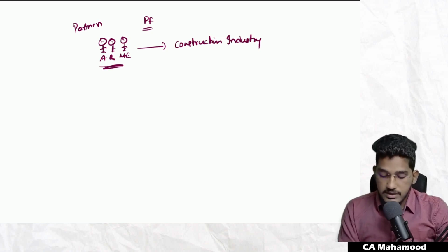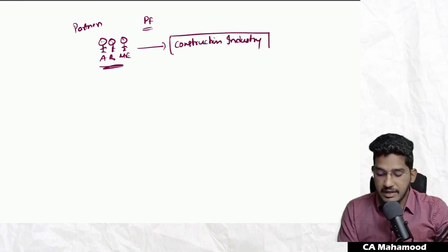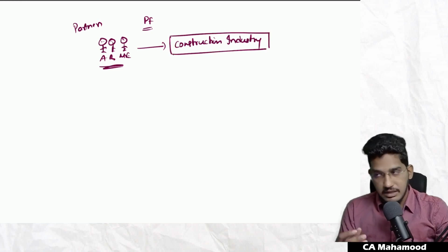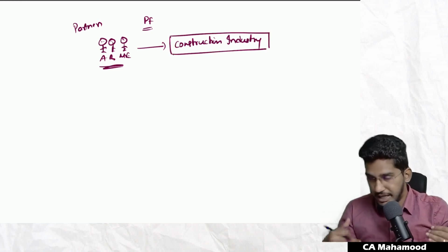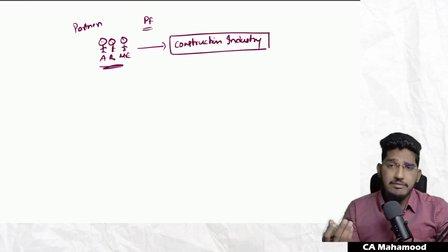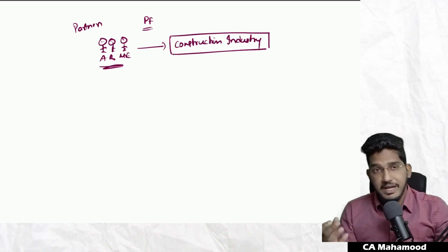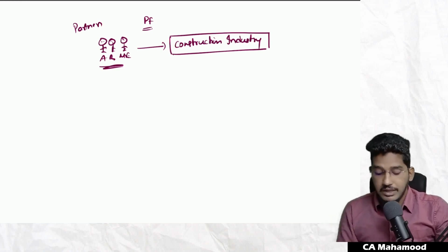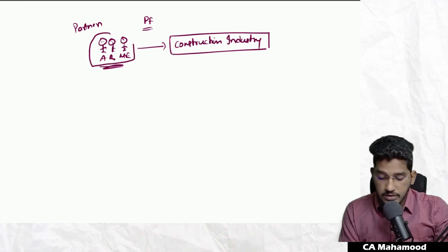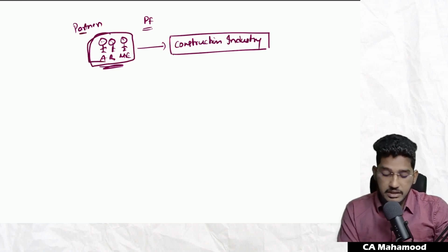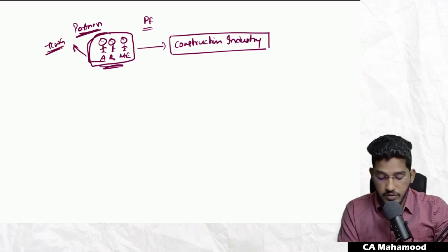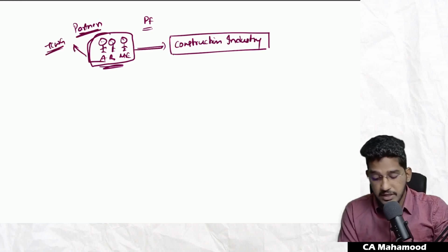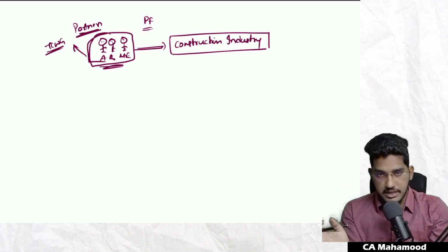Now who is responsible for creating the entire strategic direction for their business? That means this company should make profits. We have to make this organization grow. That overall responsibility is there with whom? That overall responsibility is there with the partners. Now actually partners are those charged with governance. Why? Because they are given the responsibility for overall strategic direction, like governance.